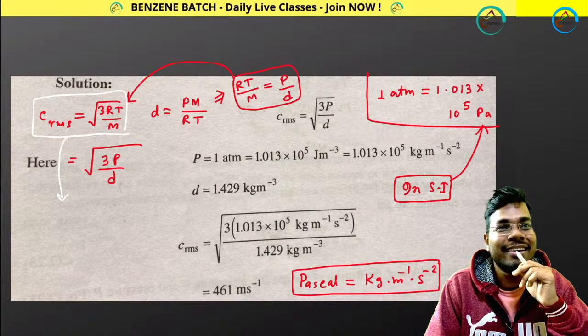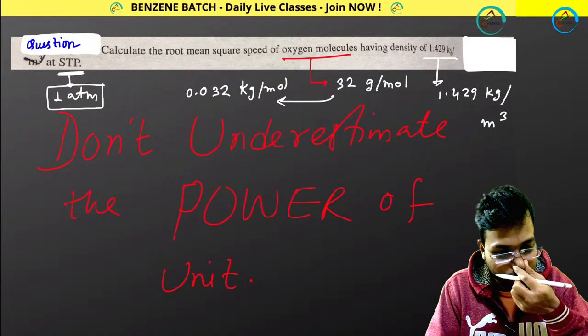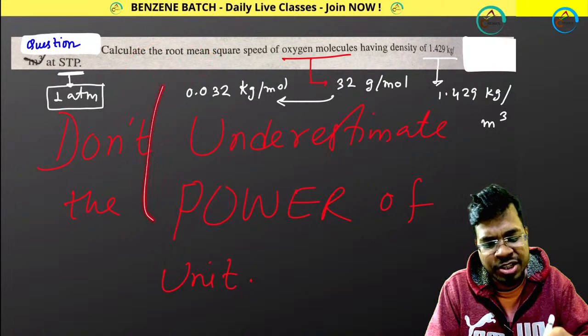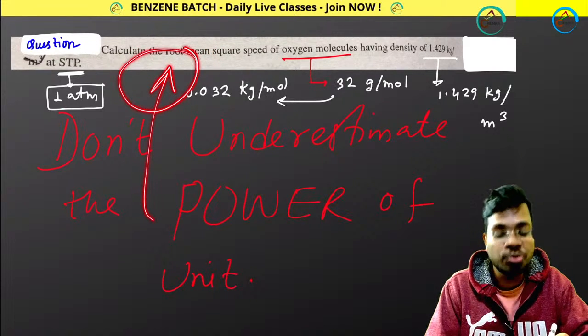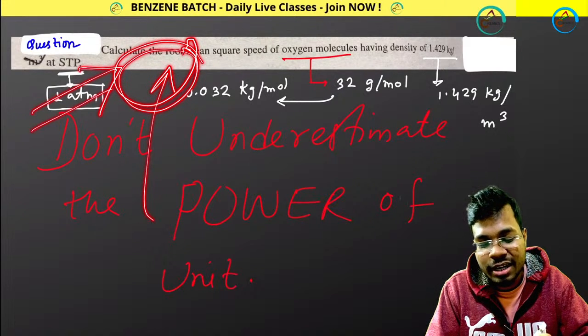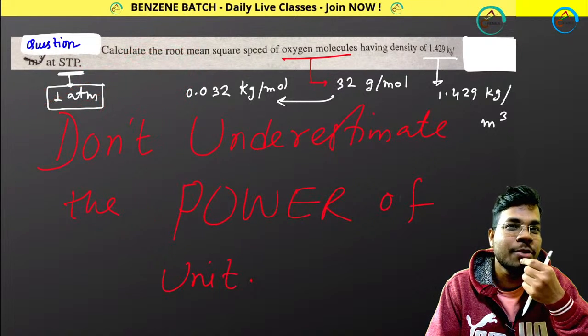Okay. So what is the temperature you took from here? Which temperature did you take? Because here the temperature is not mentioned. You took 298 Kelvin. Okay, but it is not given. How can you do this? How can you solve this numerical?